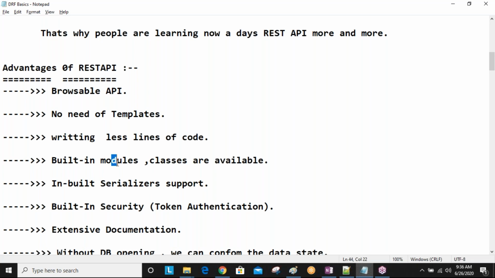Okay, so time saving means, for example, one project you are developing in 3 months, the same project within 2 months you are developing, the remaining 1 month cost of the project is saved. So that is possible using REST API. Your time saving, cost saving, and more lines of code reducing means automatically performance is increasing. Am I right? Performance increasing. Okay, so performance increasing means people are interested to use our application.